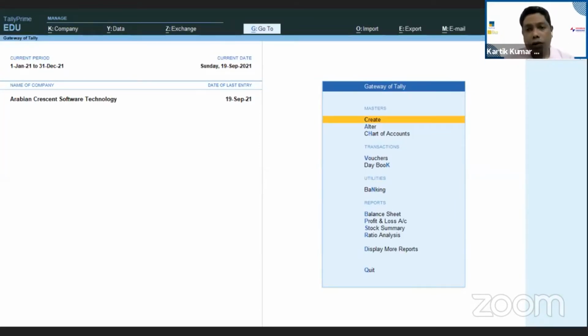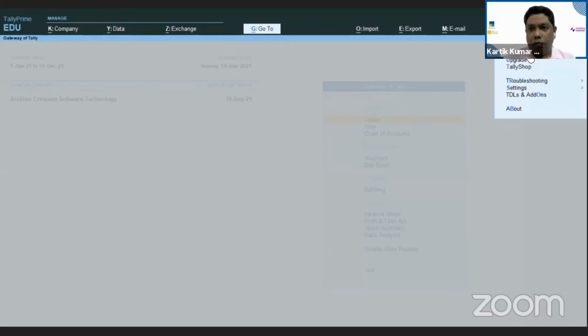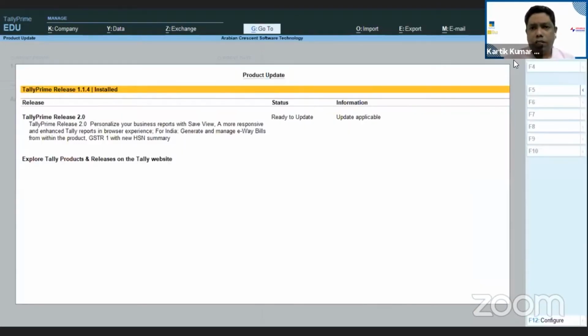So for that, Tally has given one new feature right now. Whenever you see this red button on the top right side, beside the Help, you can see my cursor moving there. You can see that red dot is there. That red dot means a new release has been introduced by Tally. You can go and see what your current release is, and just go down below and upgrade. See, this upgrade button is there. You can click on this upgrade button.